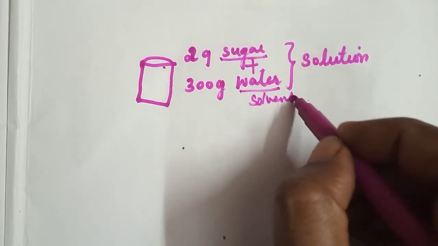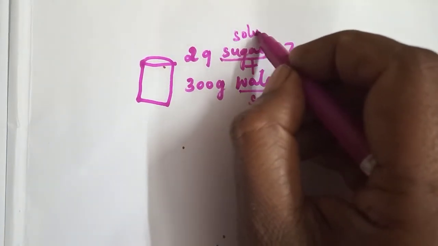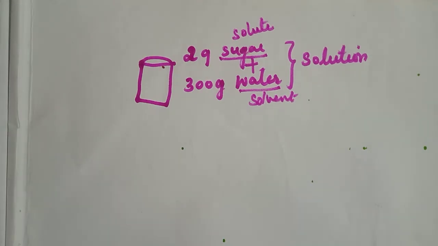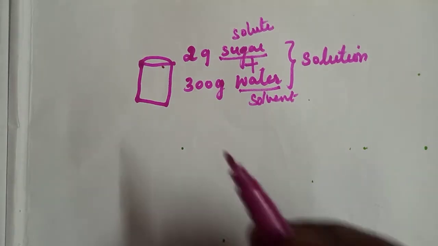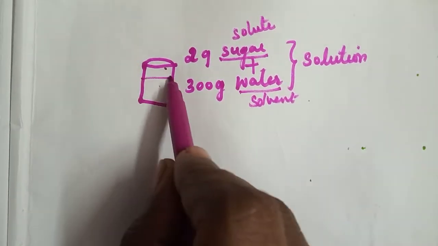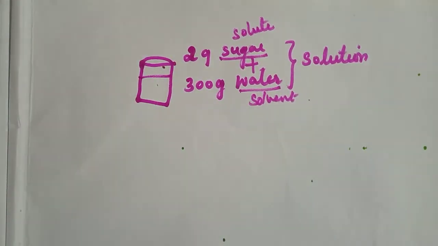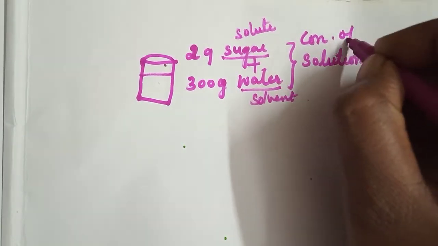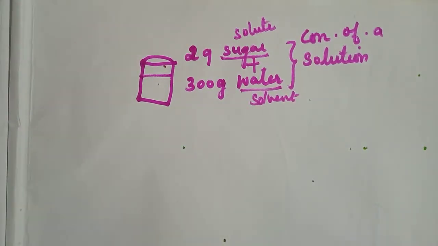Solvent means water. Solute means what we are going to dissolve. So, the amount of solute present in a given amount of a solvent is called the concentration of a solution. Now we are going to see one formula of concentration of solution.